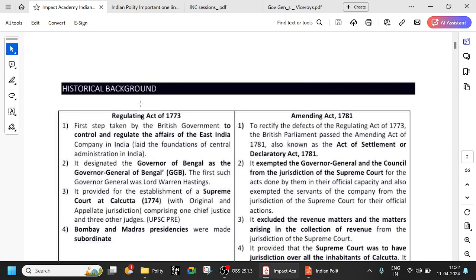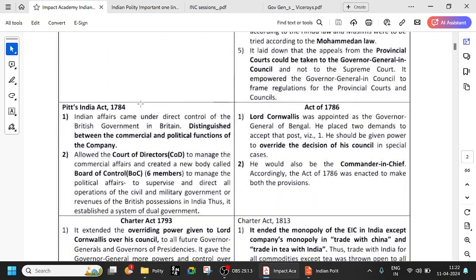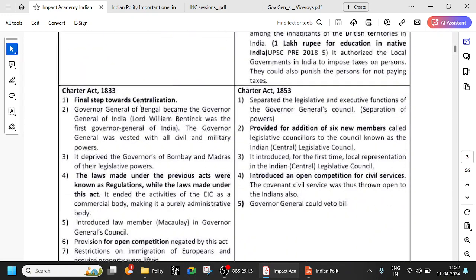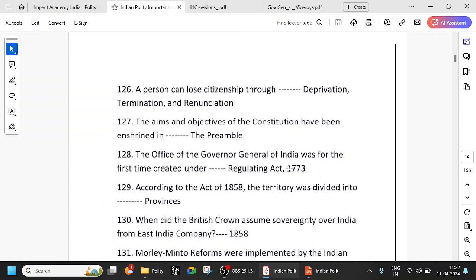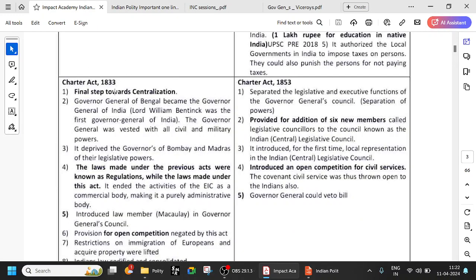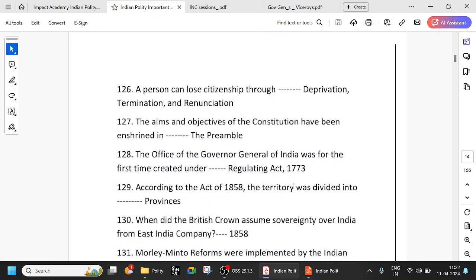It is 1833, I believe. Let's see. See, in the Charter Act of 1833, the Governor General of Bengal became the Governor General of India. Lord William Bentinck is the first Governor General of India. So we have seen this multiple times, right? So there is a slight mistake here. It is not the Regulating Act of 1773. The Office of Governor General of India is from the Charter Act of 1833. If you are talking about the Regulating Act of 1773, it is Governor General of Bengal, not India.